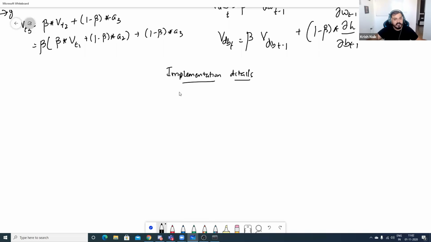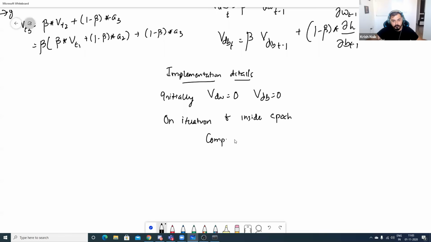Okay. So the implementation details will be that initially VDW is equal to 0, VDB is equal to 0. Okay. Then on iteration T inside epoch, this is the algorithm that I'm writing, guys. Okay. We compute derivative of weights and derivative of B on the current mini batch. Okay. On the current mini batch.